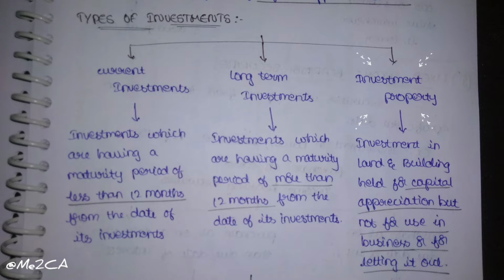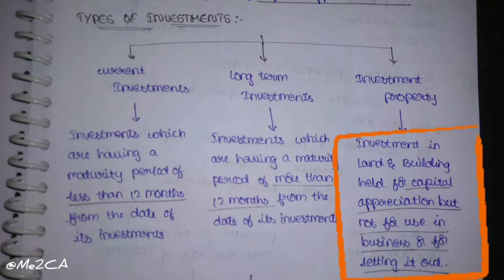And the next one, investment property. Investment in land and building held for capital appreciation but not for use in business or for letting it out. For example, if we buy a building for 10 lakhs, and after 1 year the building value increases to 20 lakhs or 30 lakhs, and at that point we sell it, then it comes under investment property, because we are not using it for business or letting it out.